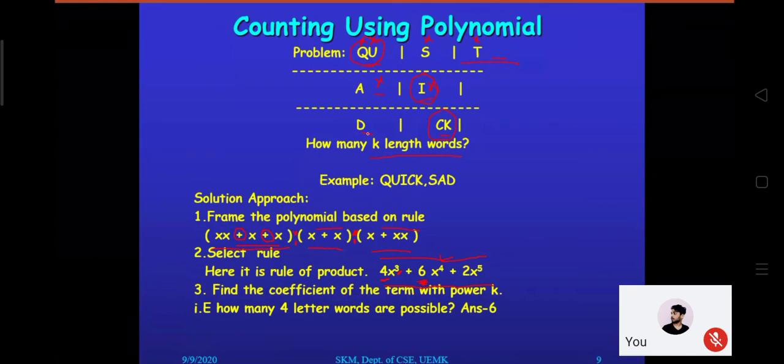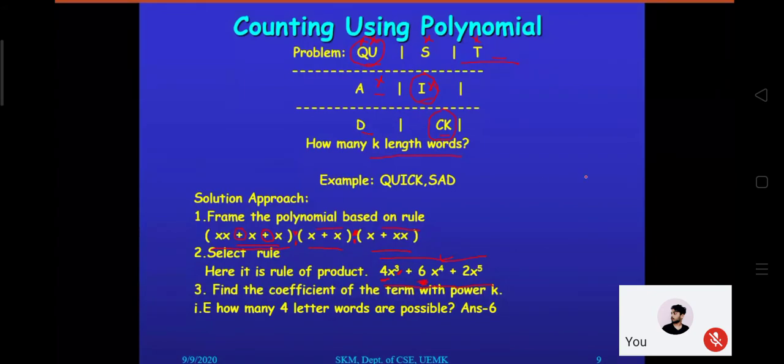So over in the second point, it is given the select rule. So the product depends upon the question it is given. This is not the standard form. In some cases you can apply the rule of sum as well. So at that time you have to select the rule appropriately.